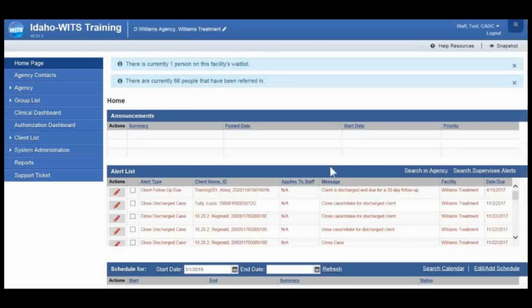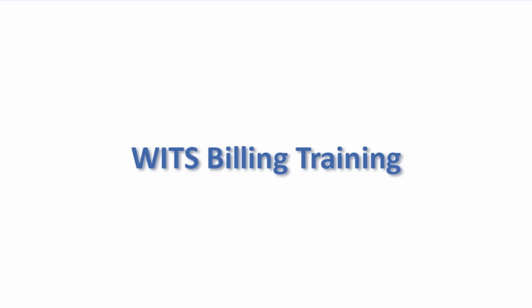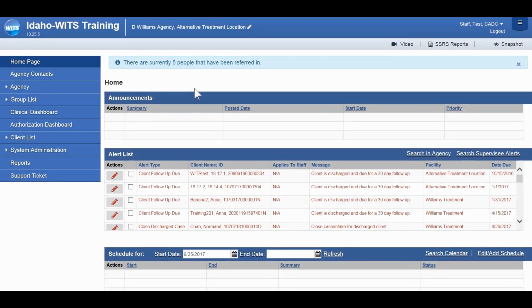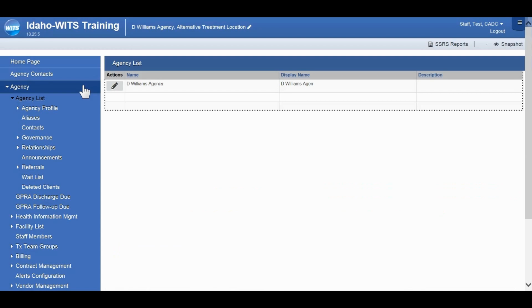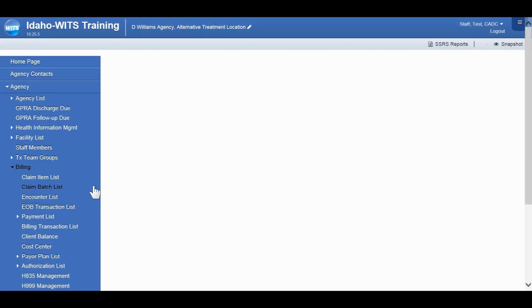This is where you will make selections for submenus within the system. In the left-hand navigation menu, click Agency, and then Billing, and we'll begin on the encounter list.